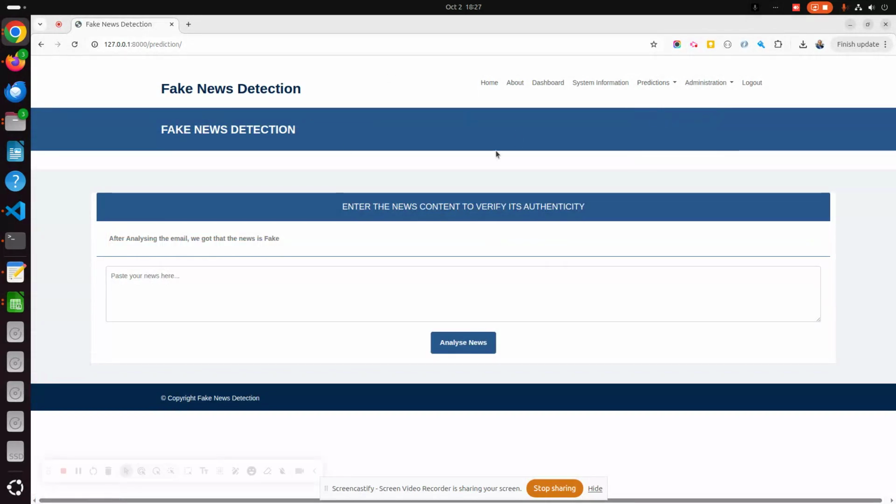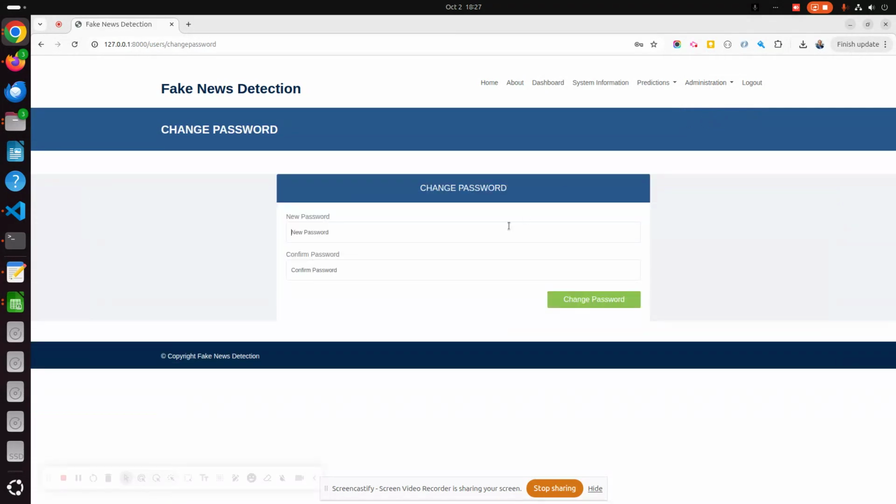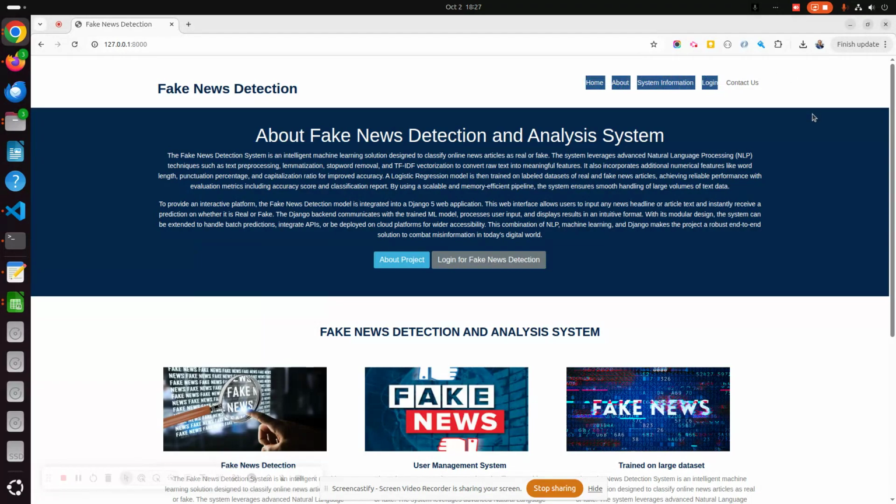So this is the whole project we have developed. And again, if you want to change the password, just put the user and the new password and click change password, and it will be changed here. And then the logout: once you click on logout, all of the session will be destroyed and you will not be able to see this menu. You can see the menu is not displaying here. So all these things I have developed inside this project.